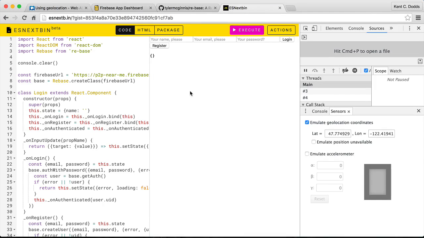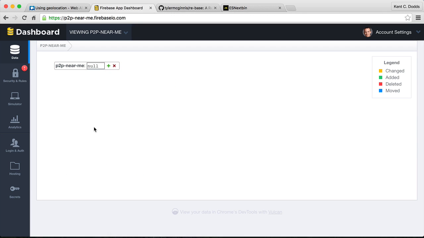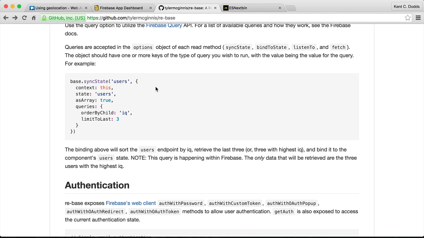Hi there. So I am working on this hackathon project idea, and basically the idea is to find people who are around you geographically that you can send money to. Maybe that'll be a thing. So I'm using the geolocation API, which is pretty cool. I'm using Firebase, which is also pretty cool, with email login.